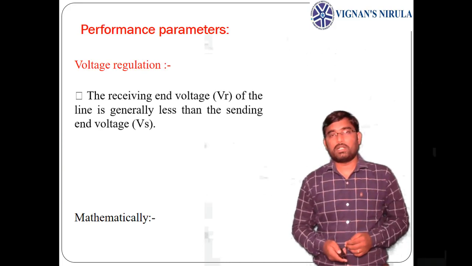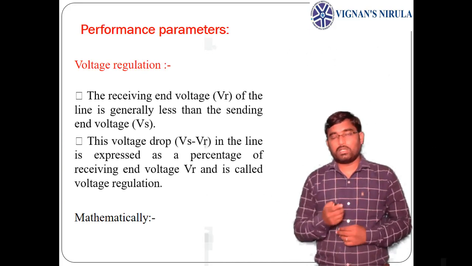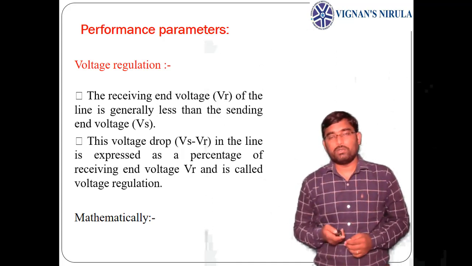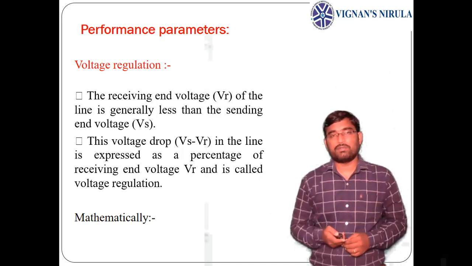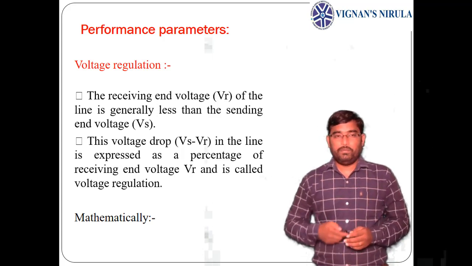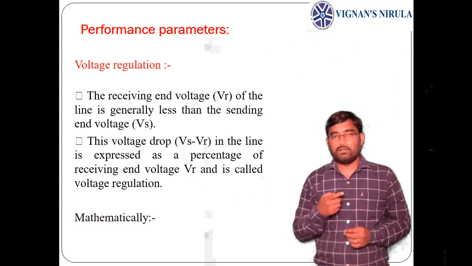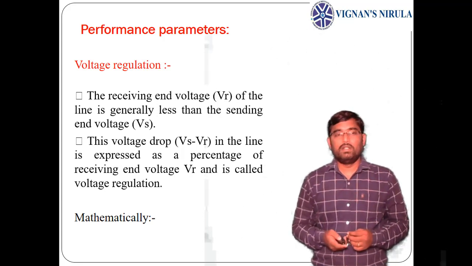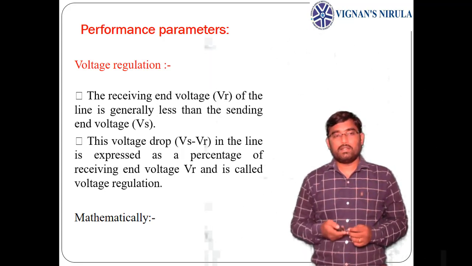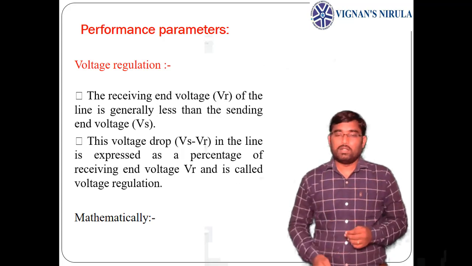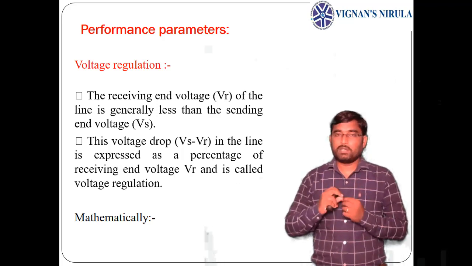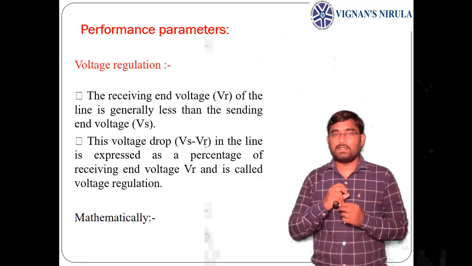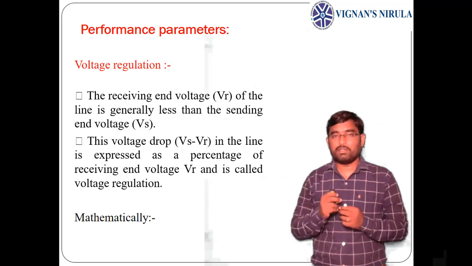If you see the performance parameters, generally there are two types of performance parameters we need to analyze for these transmission lines. One is voltage regulation, second one is transmission efficiency. The receiving end voltage, VR, of the line is generally less than the sending end voltage. Why? Because when the line is carrying some current, because of the resistance of that conductor, it will have some drop.